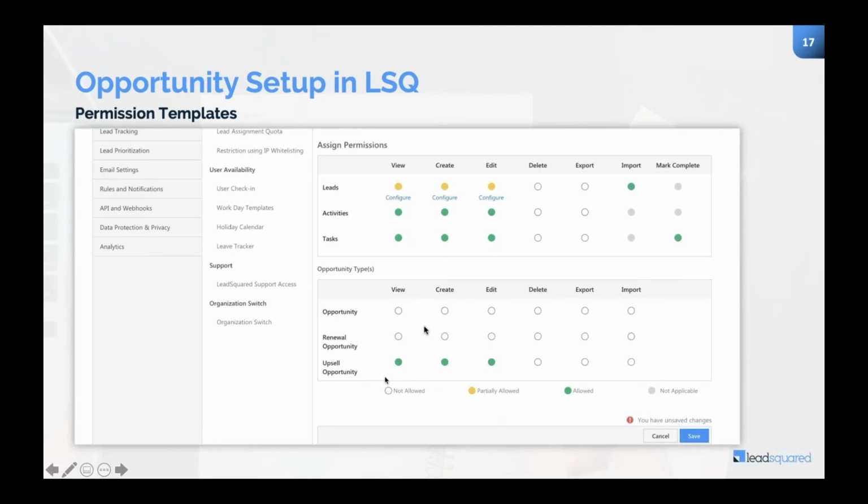In this case, all you can do is go and remove the permissions, and that is it. That means not allowed. You can even do partially allowed, that is, you allow them to have a look. Let's say you have your upsell team and you want them to at least see the existing opportunities with the same person. In that case, you can give the view permission, and the sales rep will still be able to see, but will not be able to edit or delete it. So at least he can tune his sales pitch. Again, depending on your business use case, all this can be configured.